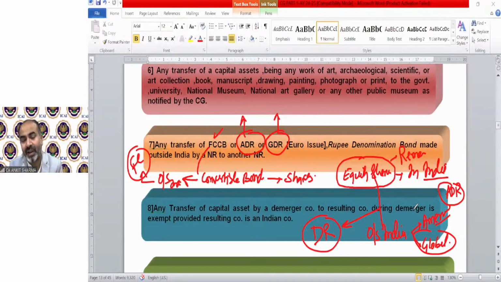There's one more asset, as the name suggests, the rupee denominated bond. So you can also issue bonds outside India in rupees. The provision is this: if any ADR, GDR, FCCB, or rupee denominated bond has been purchased by a non-resident, and now that non-resident is transferring that bond, ADR, or GDR to another non-resident outside India, that will be exempted capital gain, like this.